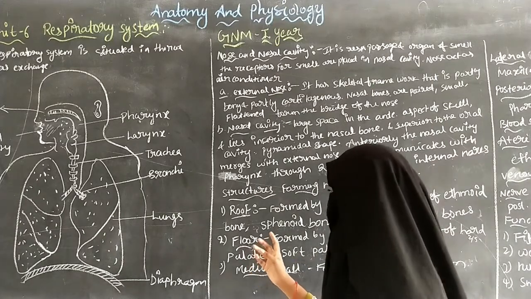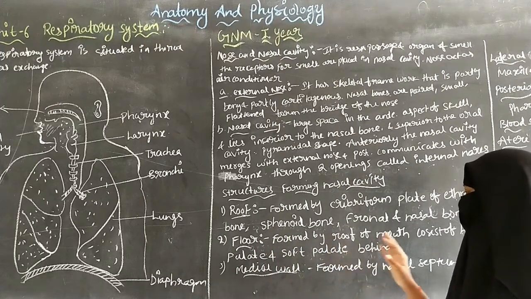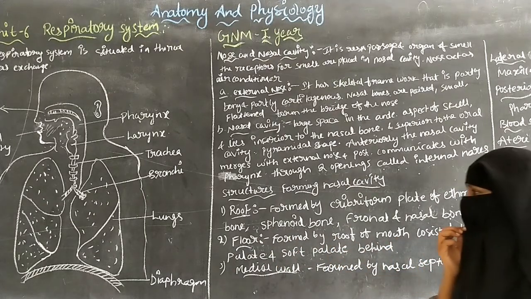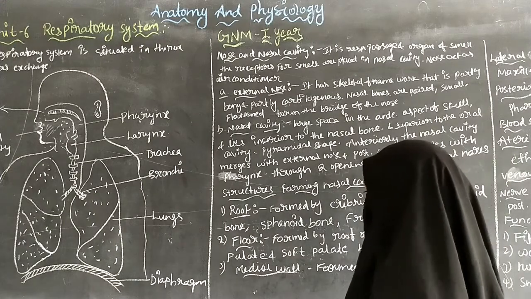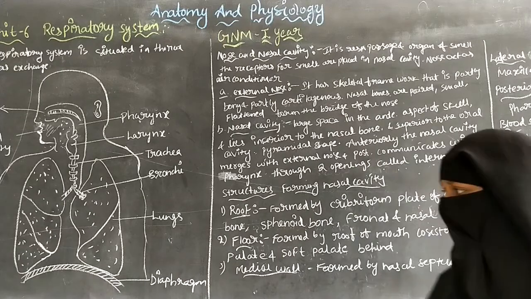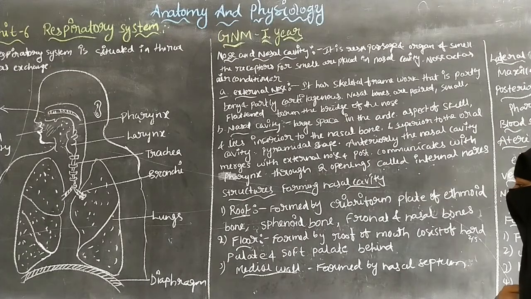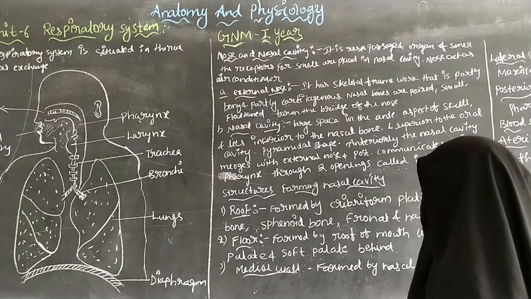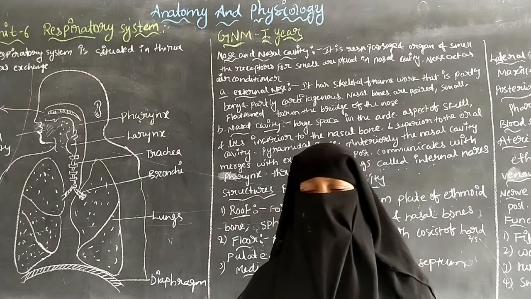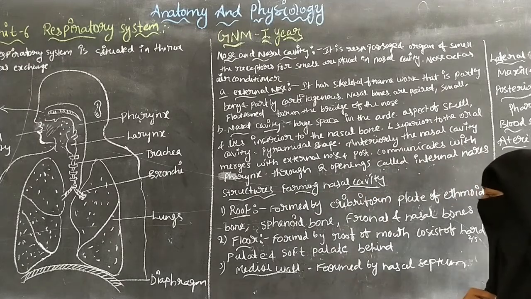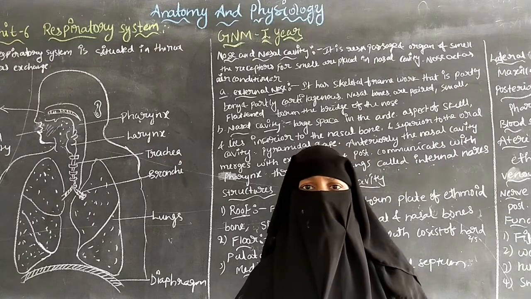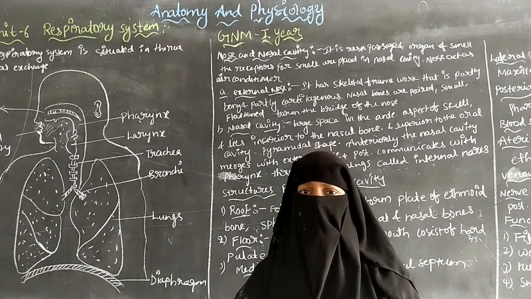So the floor is formed by the roof of the mouth, which consists of the hard palate and the soft palate. Two thirds of the floor is formed by the hard palate. The next one is the soft palate, which is placed behind the hard palate. The main function of the soft palate is swallowing, respiration and speaking.